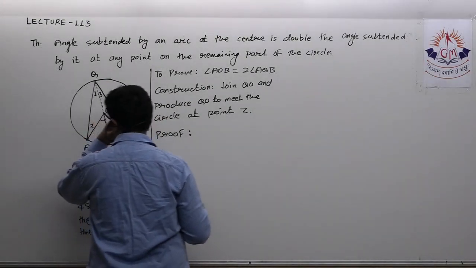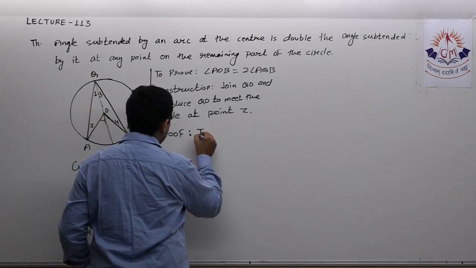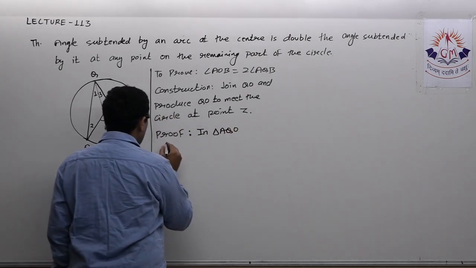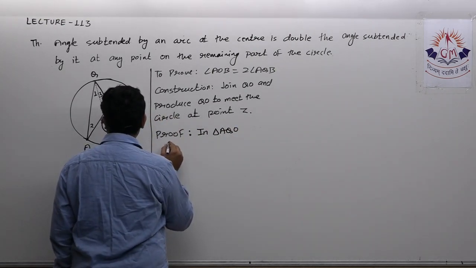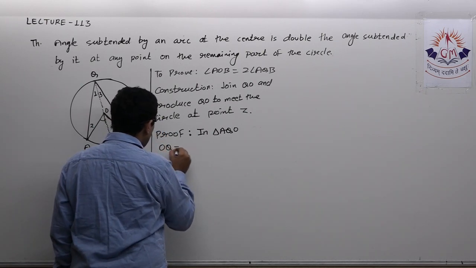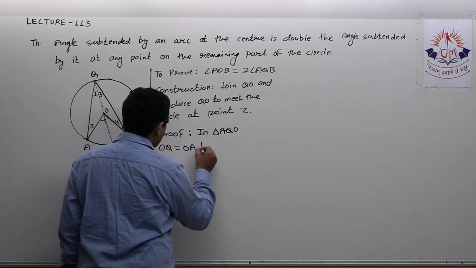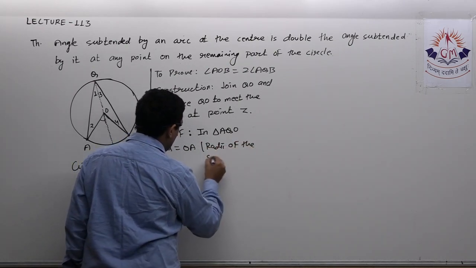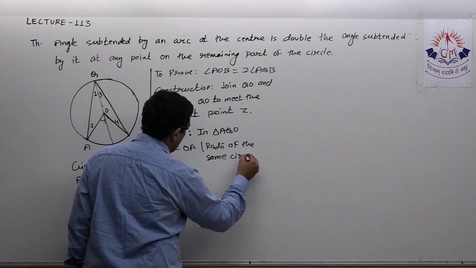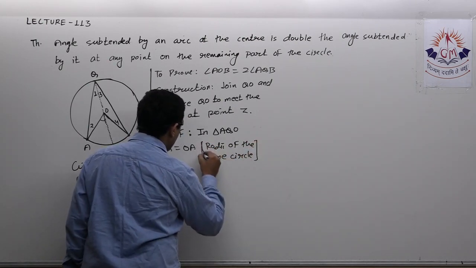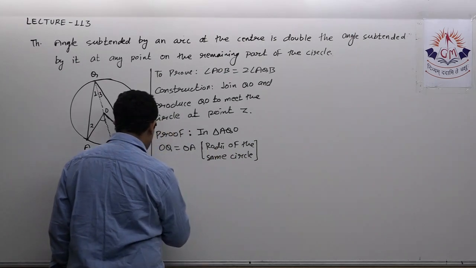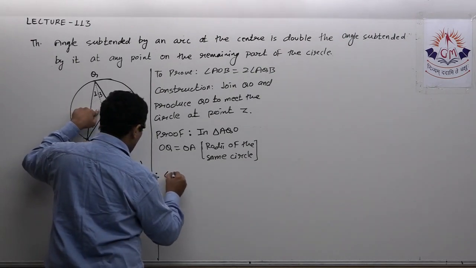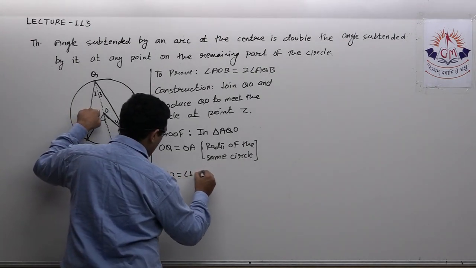First of all, in triangle AQO, OQ is equal to OA. Reason: radii of the same circle. Therefore, I can say angle 2 is equal to angle 1. Let it be equation number 1.